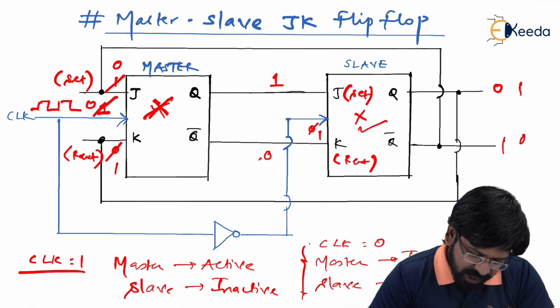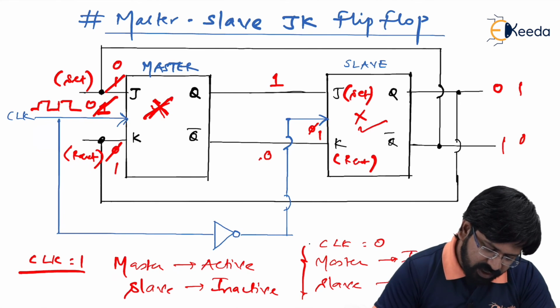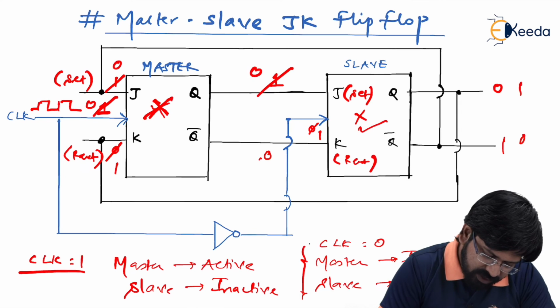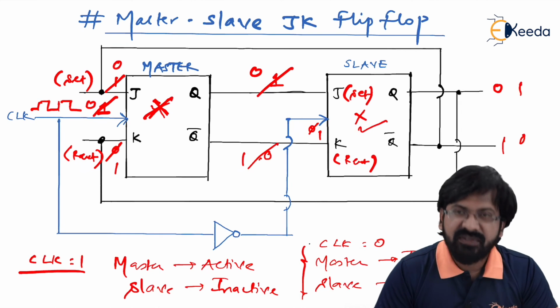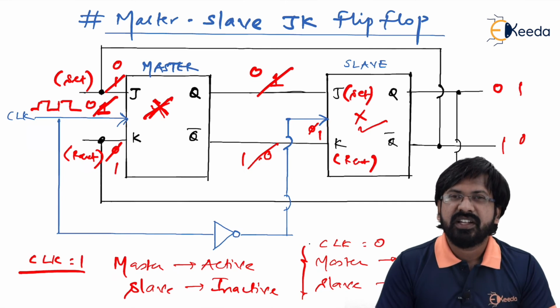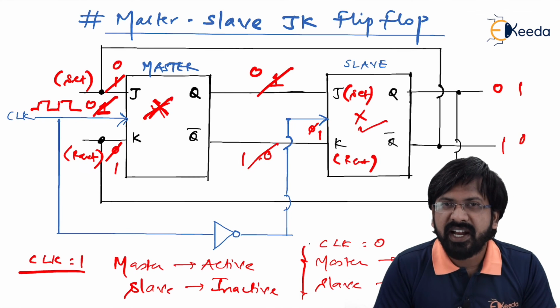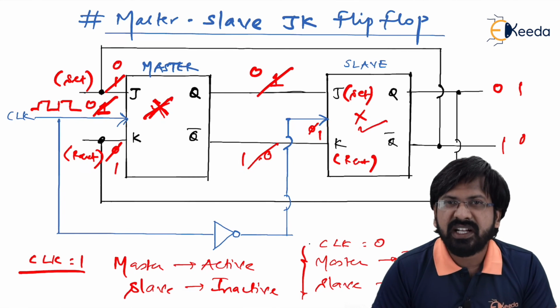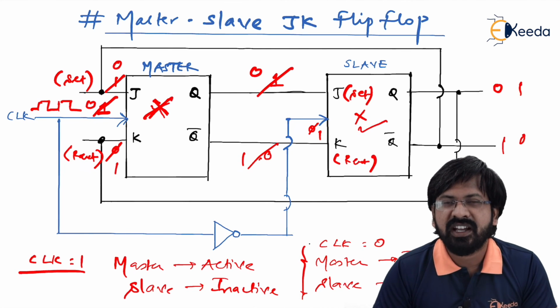So as you can see, master will be activated only when clock equal to 1. So when clock again becomes 1, then this becomes 0 and this becomes 1. Now with this 0, 1, slave output is not going to change because slave is inactive. So as you can see, since either master is active or slave is active, outputs are definitely getting toggled, but only once per clock. And this is what we can say our problem is solved. That is nothing but race around condition.